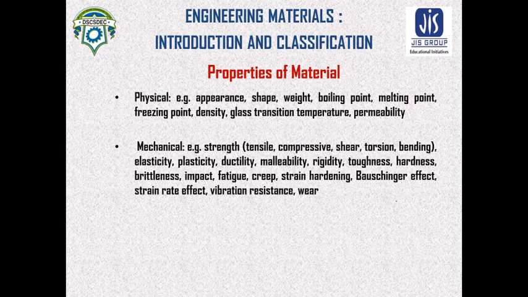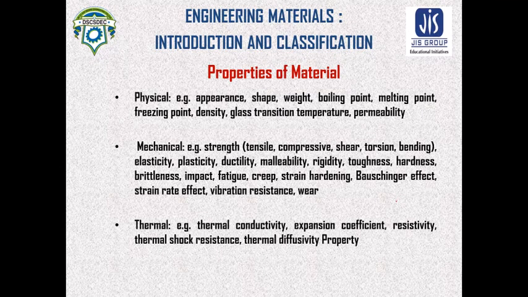Next one is mechanical property. The strength, that means tensile, compressive, shear, torsion, bending strength, elasticity, plasticity, ductility, malleability, rigidity, toughness, hardness, brittleness, impact, fatigue, creep, strain hardening, etc. are the mechanical properties of the material.